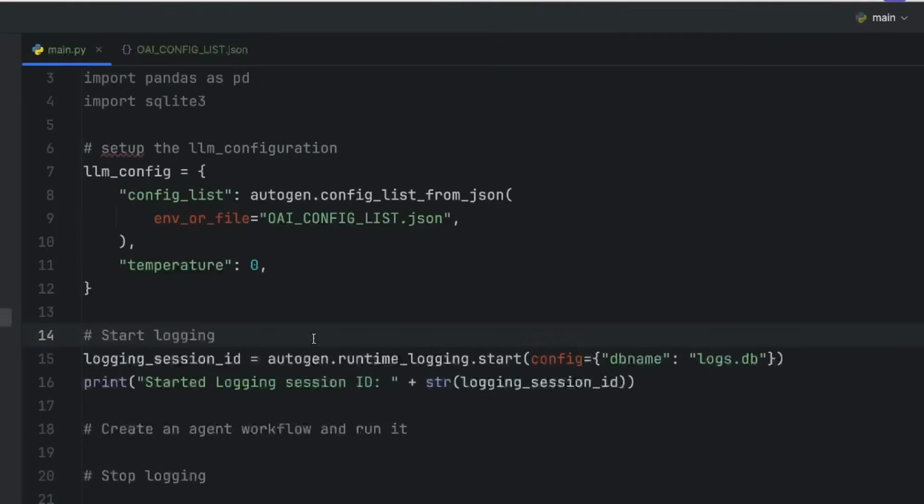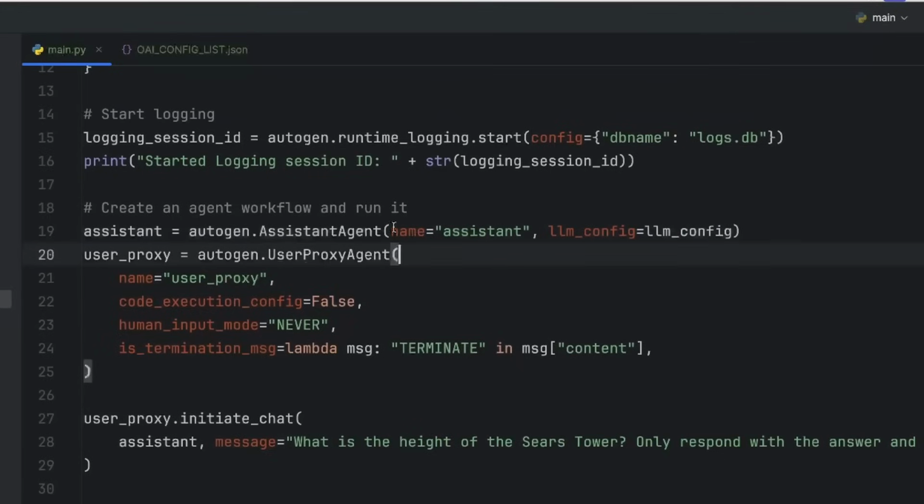And now we can start our logging. So we're going to call autogen.runtime_logging.start. And for the configuration, like I showed in the PowerPoint slide, we're going to give it a DB name and call it logs.db. Over here in my autogen logging directory where this file is, I don't have a logs.db. It will create this for us automatically whenever it's done. And then for this simple example, I'm just going to have an assistant agent, which I pass in the name and the LLM config that we created above.